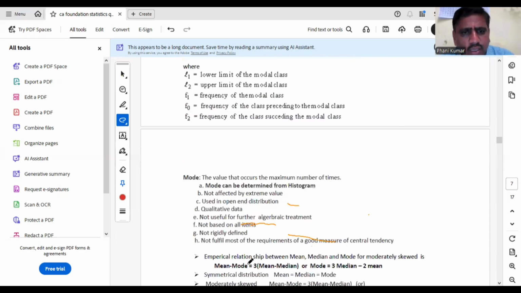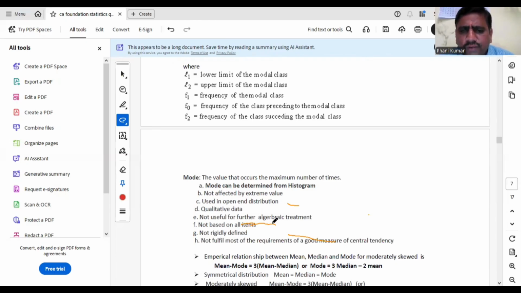Okay. So what are the important points to remember in mode? Mode can be determined by graph using histogram. It is not affected by extreme values. It is used in open-end case also. But for open-end, median is the best measure. Please remember that point. For qualitative data, you can use median and mode. Median is the best measure for qualitative data.